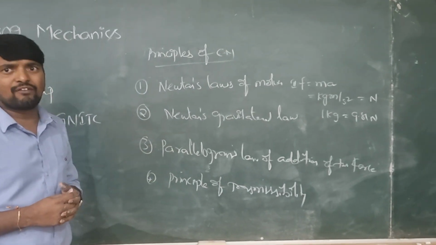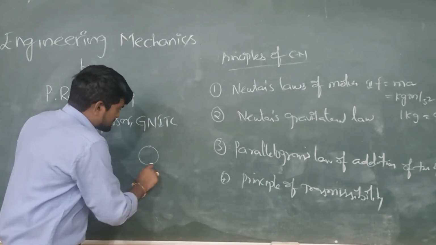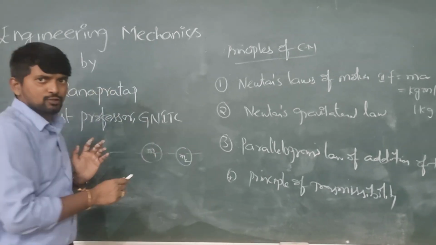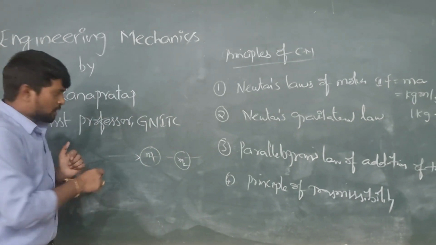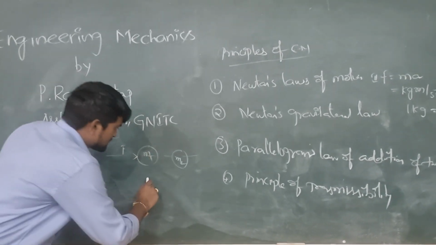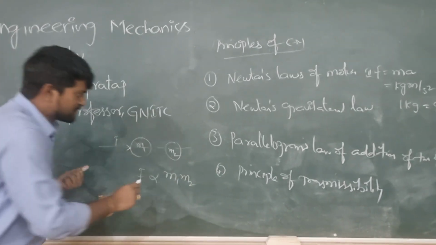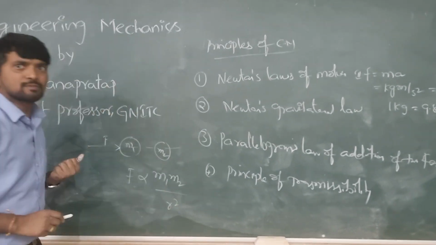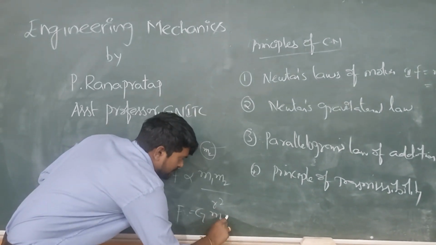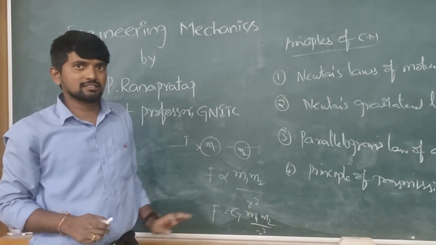Next, Newton's gravitational law. Suppose there are two bodies with masses m1 and m2. Suppose this is the line of action of a force. Here I am applying a force. After applying this force, these two particles are attracted towards each other. The force induced is directly proportional to the product of their masses and inversely proportional to the square of the distance between the particles. So here F equals G m1 m2 by r square, where G is the gravitational constant.